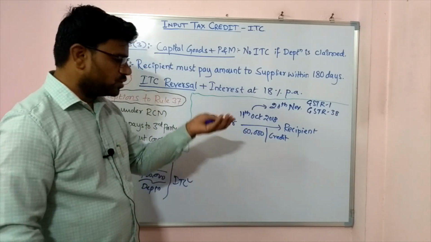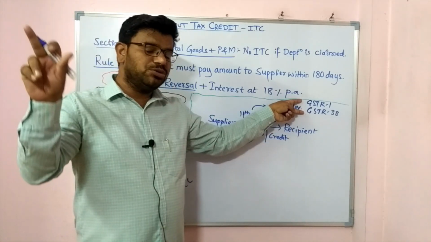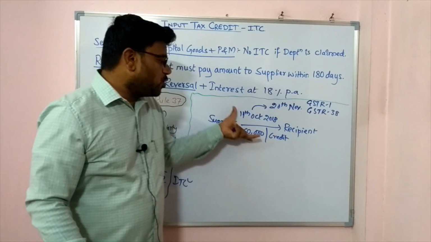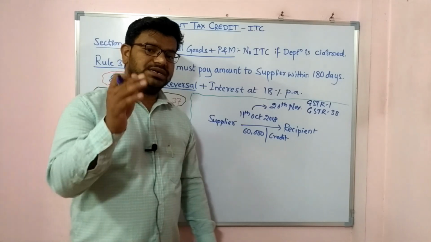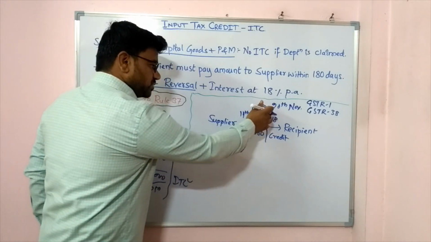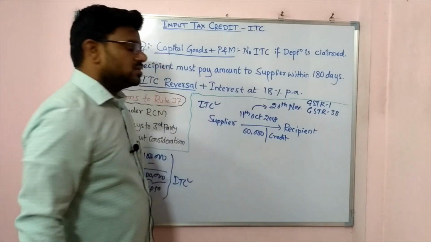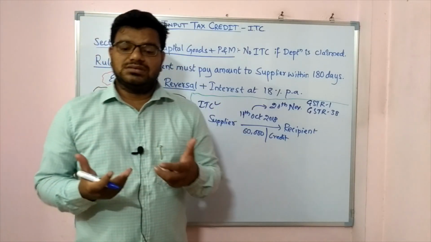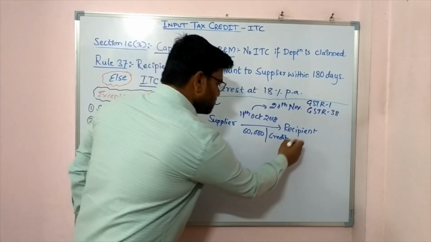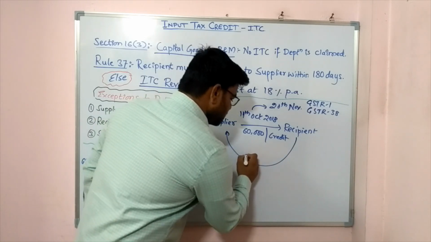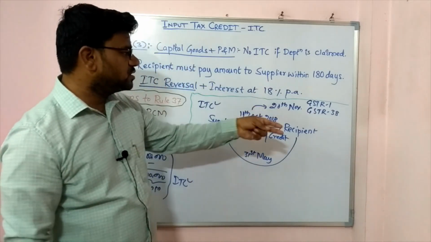What will happen on the other side of the story? I have communicated to the government through these forms that yes, I have gone through this transaction. Now government says you take the ITC. As on this date, you take the ITC. Fine. I have taken ITC. I have used it. I am utilizing the benefit of ITC from this date. Now what the recipient does is, recipient pays me on 31st May, which is well beyond this 180 days from this date, right?